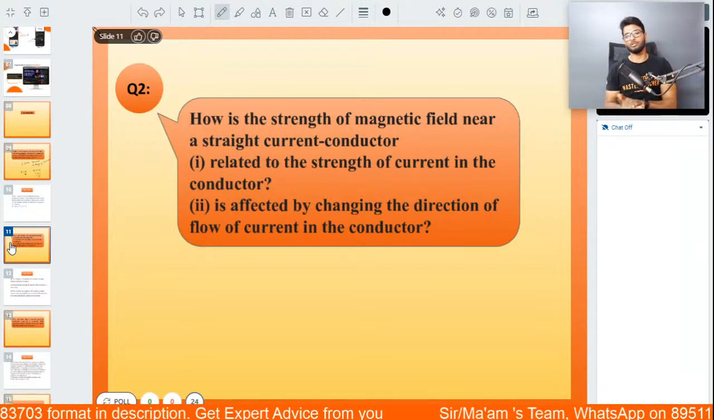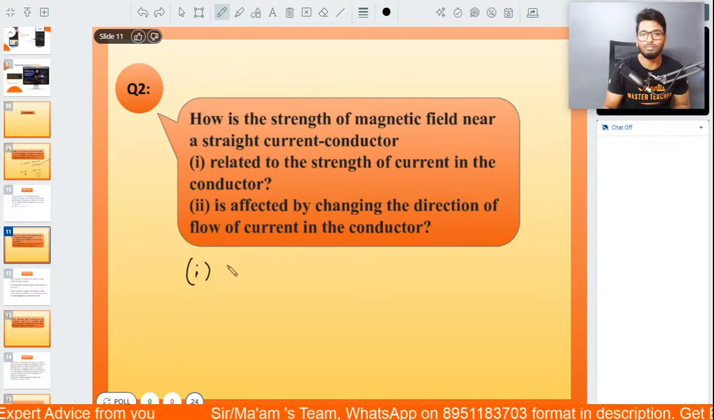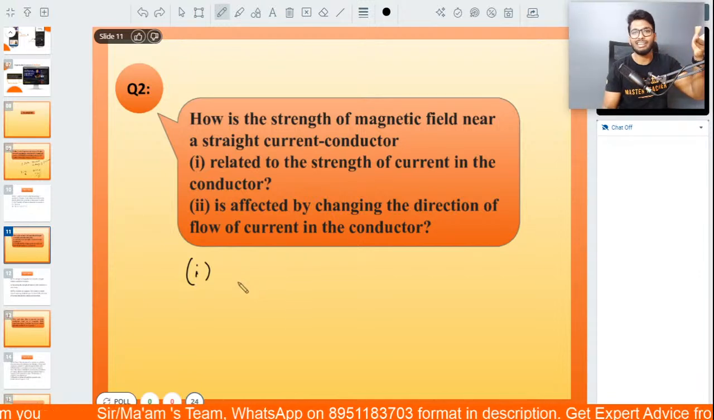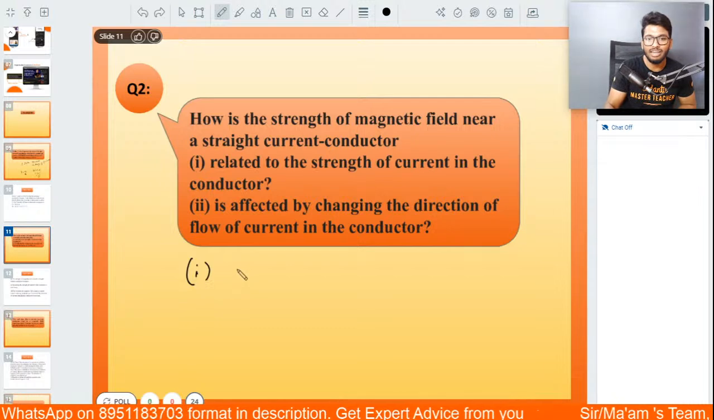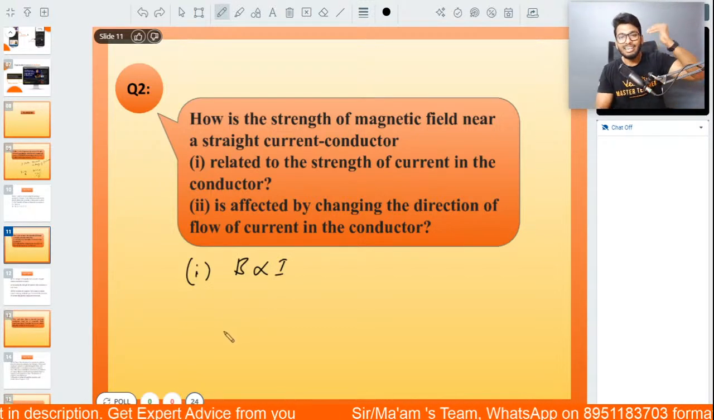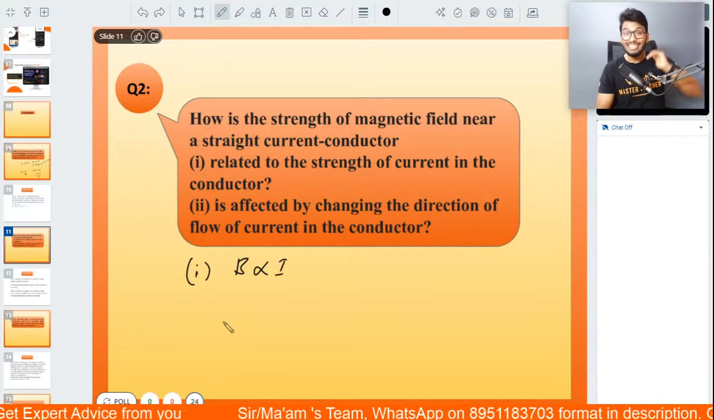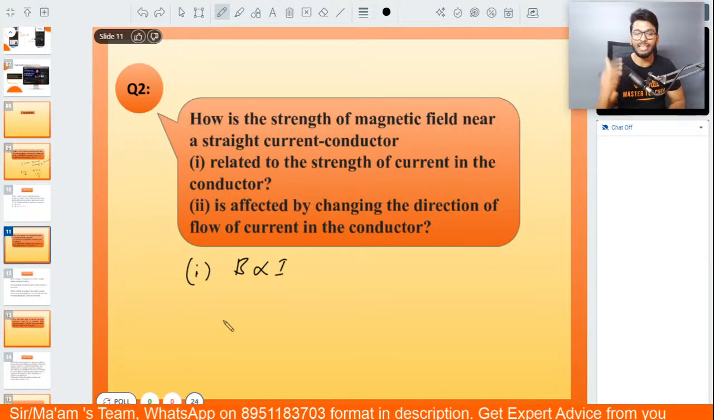Once again, fantastic job, people. We know that the magnetic field near a straight current carrying conductor is directly proportional to the current. Greater the current, stronger the magnetic field. Lesser the current, the weaker the magnetic field is going to be. All right, second one.